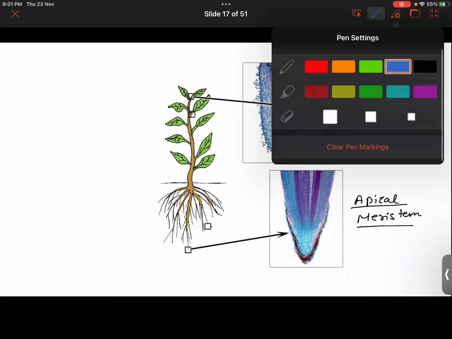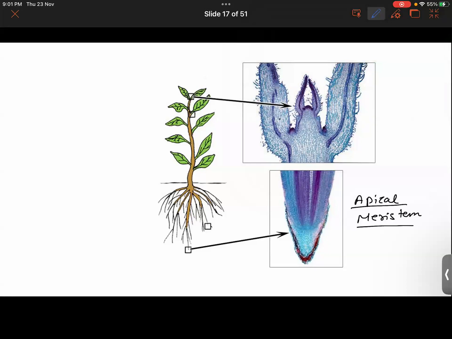Yeah, Chakrika and Vaika, I am saying that in the tip of the roots of the plants, or in the tip of the shoot system, like in the tip of the branches or the leaves, you get to see there are growing tissues which are called apical meristem tissues.